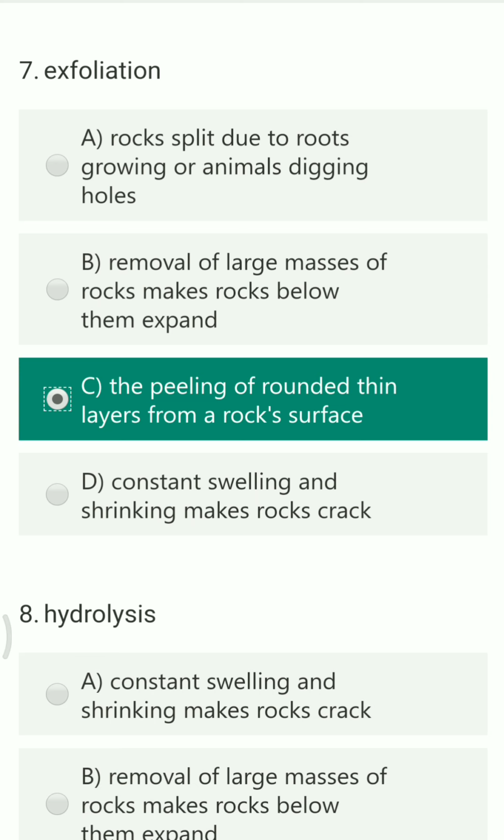The exfoliation process is very similar to how an onion looks. An onion has rounded layers, so whenever you cut an onion, you can remove it layer by layer. The same thing is seen in the process of exfoliation. Each layer of the rock is peeled away, and that layer is in a thin rounded shape.